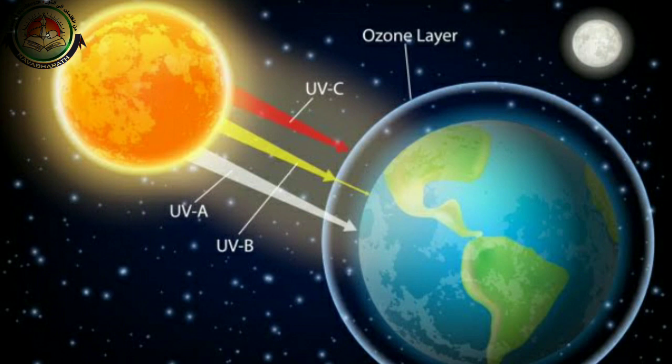Then how does the ozone layer help us? Or why is the ozone layer important? The ozone layer is like an umbrella on the earth.